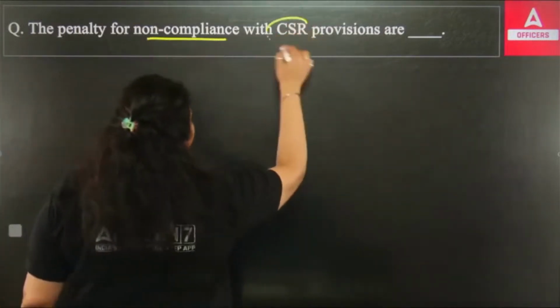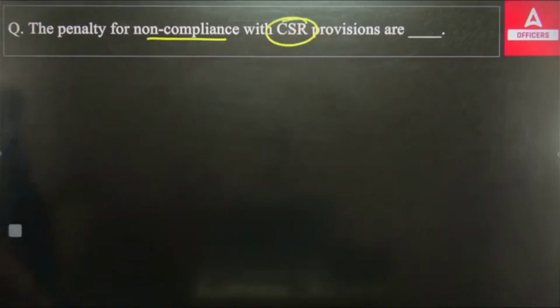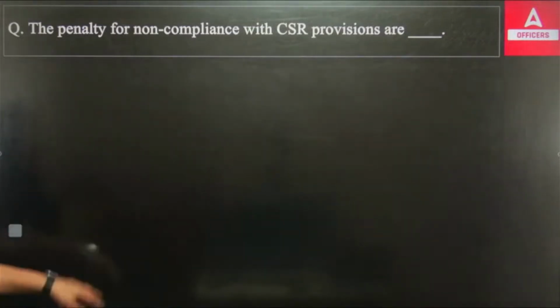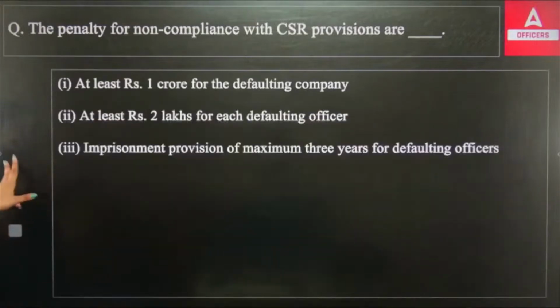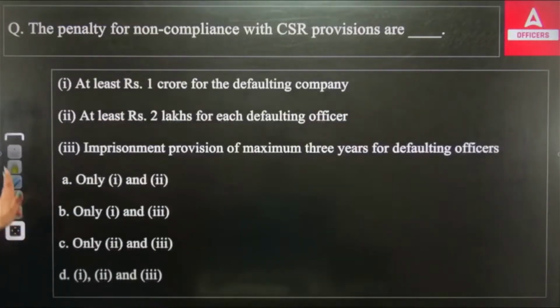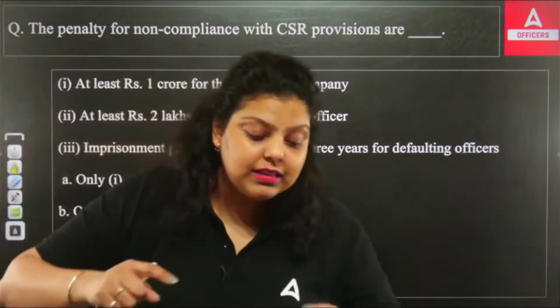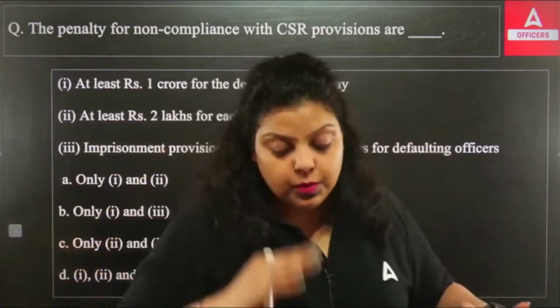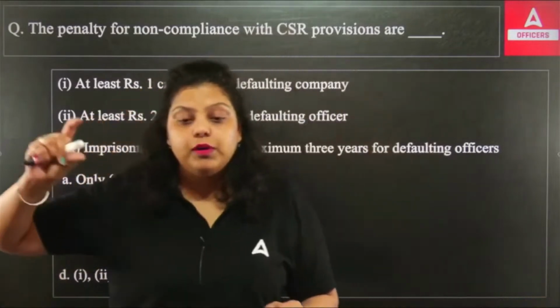So the first question is asking about the penalty for non-compliance with the CSR provisions. Now, what is CSR? CSR stands for Corporate Social Responsibility. What is corporate social responsibility? This is simply a responsibility that has to be complied with by all corporates because they are using natural resources. When you are performing any business, when you are providing goods and services to your consumers, you are somehow impacting the environment, you are somehow impacting the population also. So it's your responsibility to do something for the general population. And that is known as corporate social responsibility.